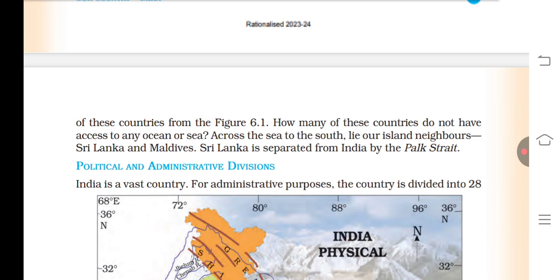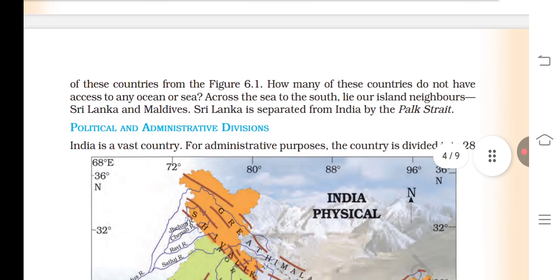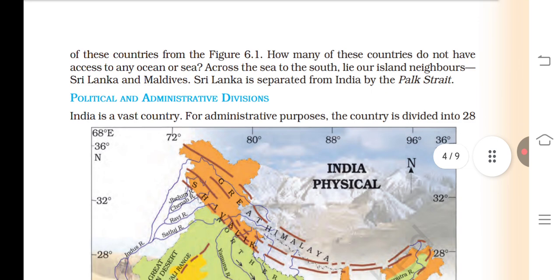Of these countries from figure 6.1, how many do not have access to any oceans or sea? Across the sea to the south lie our island neighbors, Sri Lanka and Maldives. Sri Lanka is separated from India by the Palk Strait.